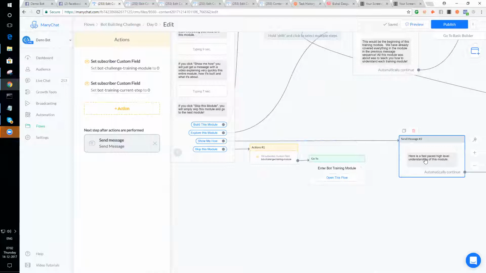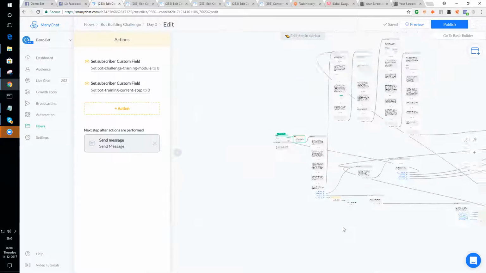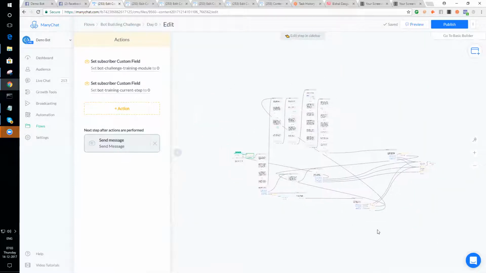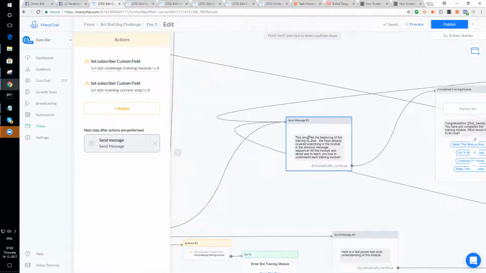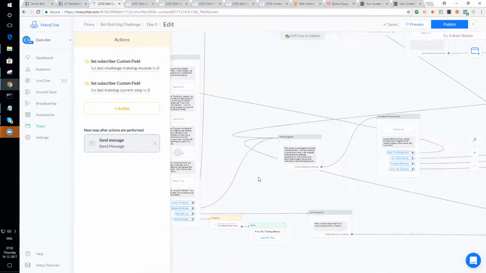You click show me how, and that just skips the entire module and basically takes the module once it's completely finished, and it goes through and focuses on nothing more than the module itself and the high-level concept, and walks you through that high-level concept and shows you the flow and the actual working example.